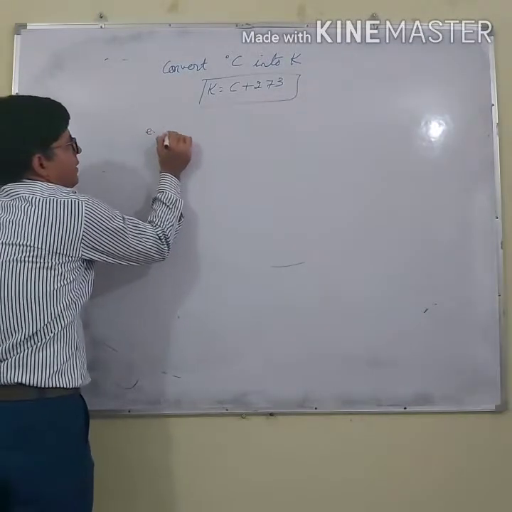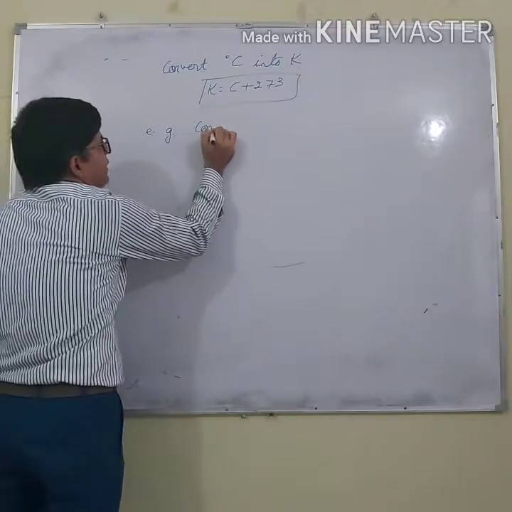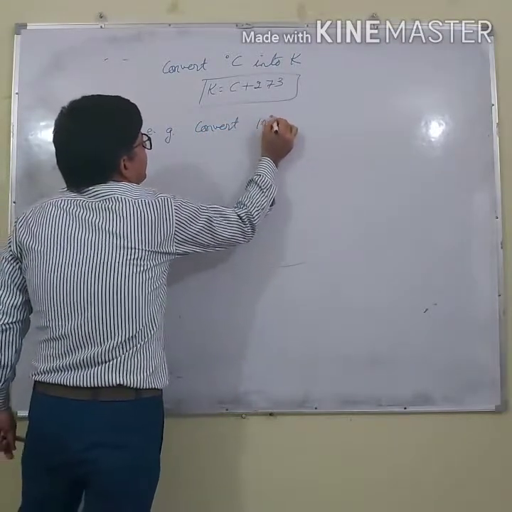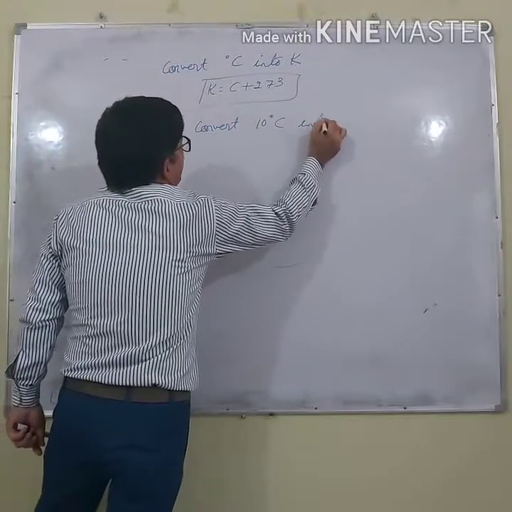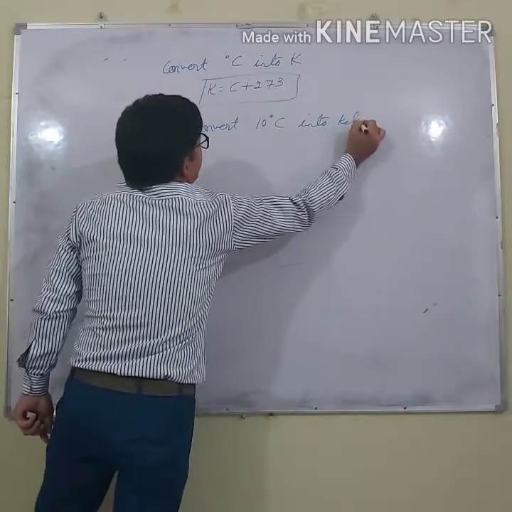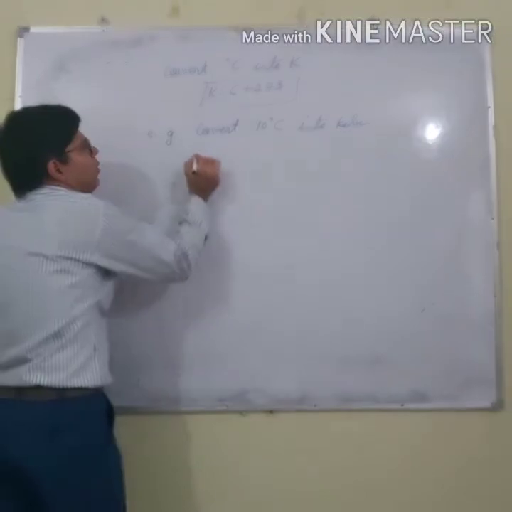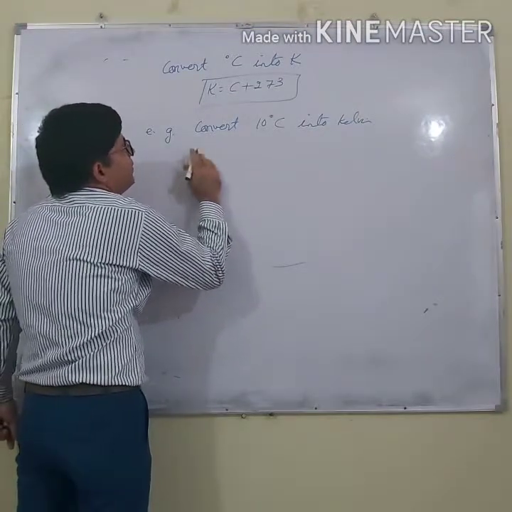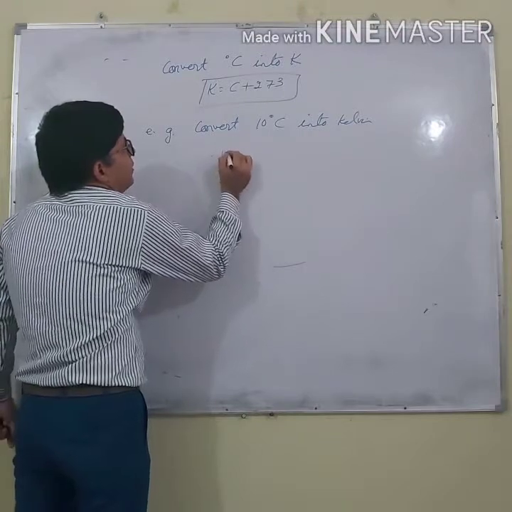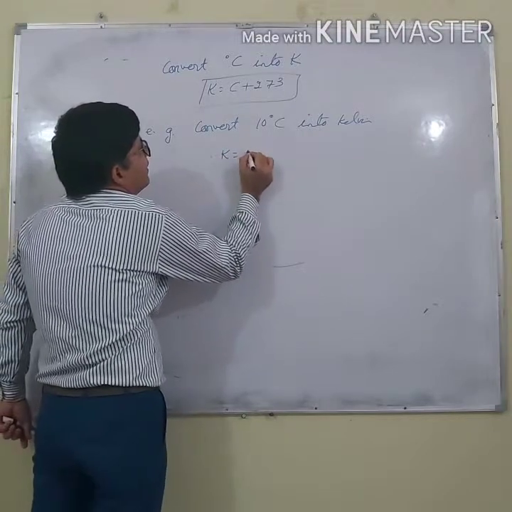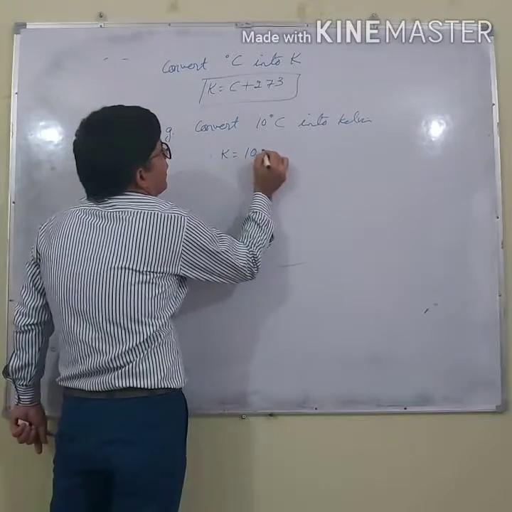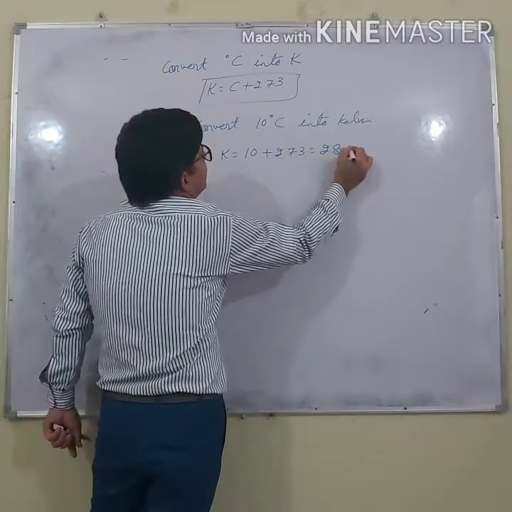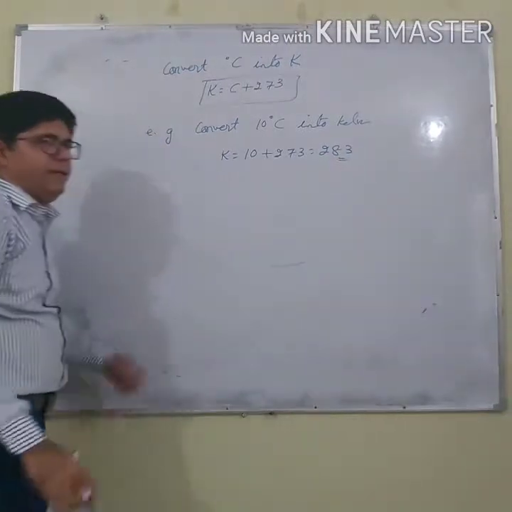For example, if I say convert 10 degrees Celsius into Kelvin, how will you do it? What is Tc here? 10. So what is the temperature in Kelvin? 10 plus 273. This temperature is 283.